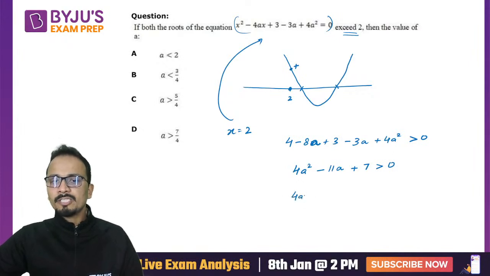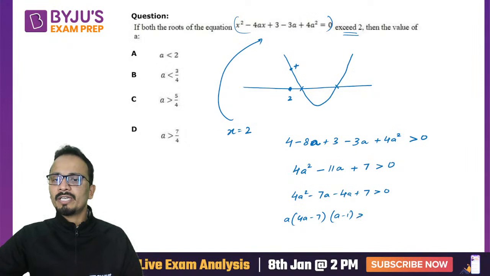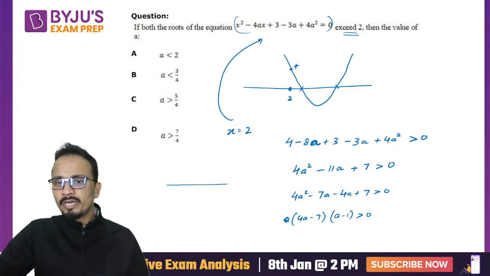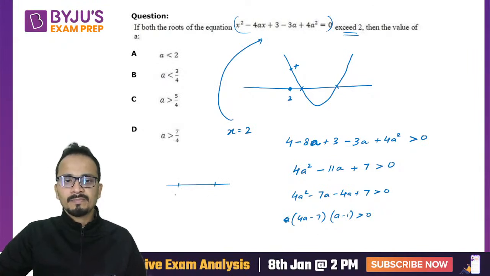Now 4a square minus 7a minus 4a plus 7, just factorizing it. So taking a common, 4a minus 7 and a minus 1 greater than 0. Let's remove this. So the range for a, let's calculate it, 1 and 7 upon 4. Okay, so a greater than 7 upon 4 and a less than 1.